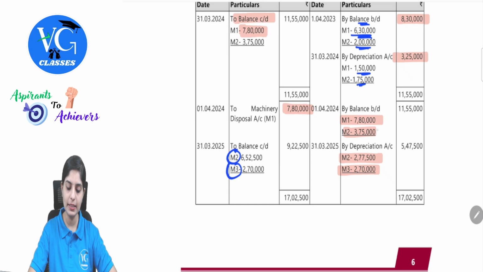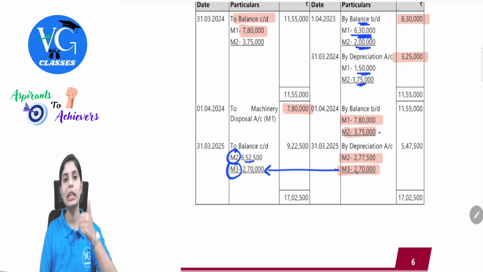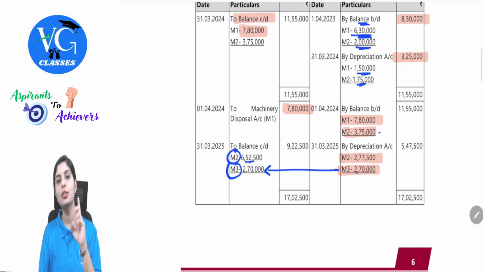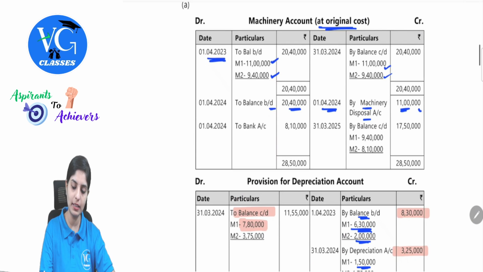How are we getting this? See here, machine number 2, 3,75,000 plus 2,77,500. This is 6,52,500. And likewise for machine number 3, only 2,70,000. This has appeared here. Clear with this? So they are asking us for 2 years. We have been recording it for 2 years. Coming back to the machinery account, we had discussed this till here.